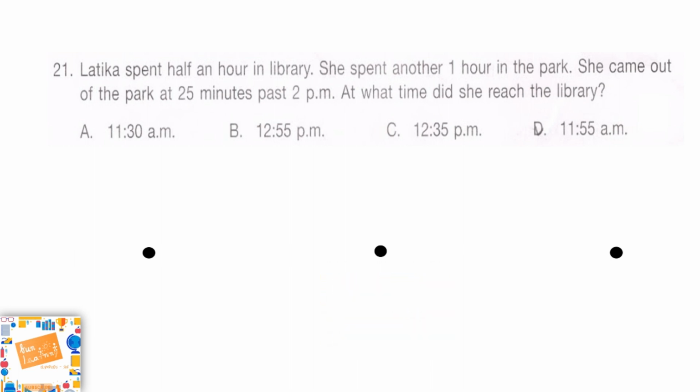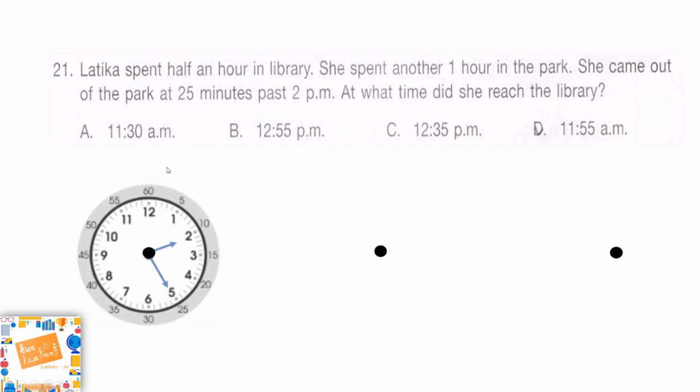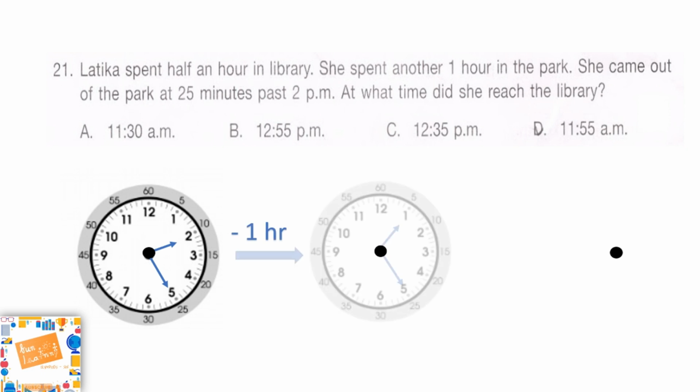Well, let's look at it together. So, Latika spent half an hour in the library and she spent 1 hour in the park. And she came out of the park at 25 minutes past 2 pm. So, our first clock we should draw is 2:25. That's when she came out. Now, she spent 1 hour in the park. So, if we reduce 1 hour from this clock, 2 minus 1, the time would be 1:25.